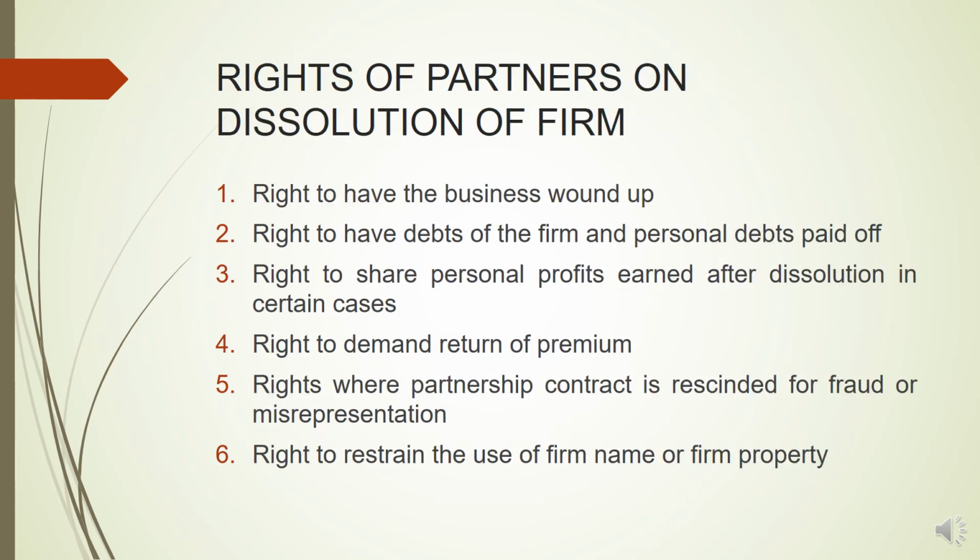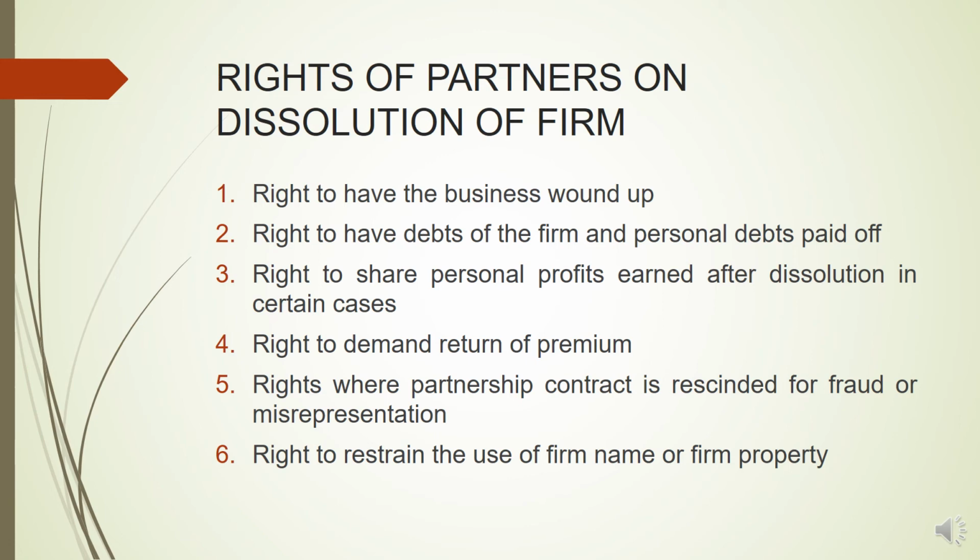Now we'll talk about the rights and liabilities of partners on dissolution of the firm. So when the firm is dissolved or wound up, then the partners have certain rights and liabilities. The first right of the partner is the right to have the business wound up. So the very basic right of the partners is that whenever the business is wound up, whatever the assets or properties of the business are, they are sold off.